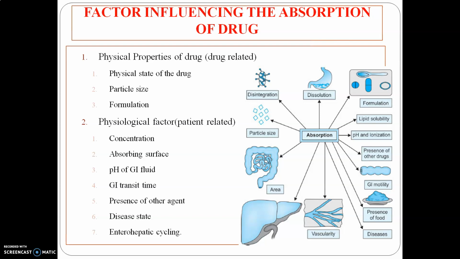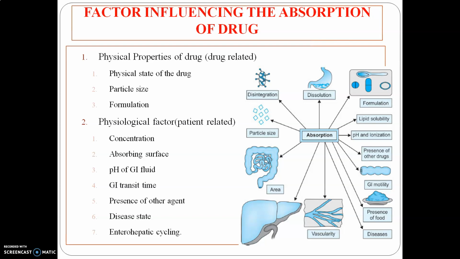Then the third point is pH of GI fluid. The stomach has a different pH, that is, an acidic pH. The intestine has a different pH, that is, a basic pH. So whenever we administer a weakly acidic drug, it is rapidly absorbed from the stomach as it exists in the acidic media, and that's why it acts rapidly after oral administration. Weakly acidic drugs are absorbed from the stomach because they are in the acidic media.